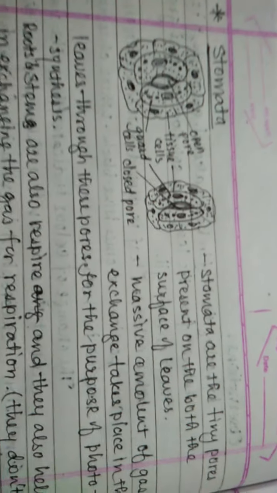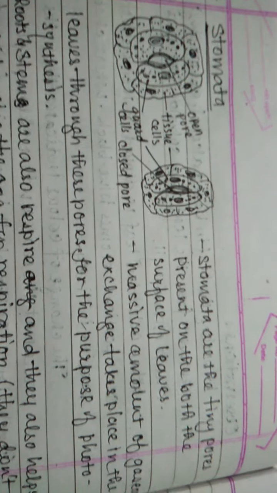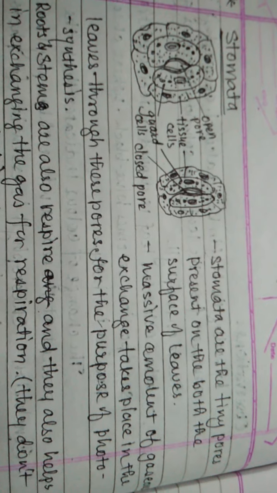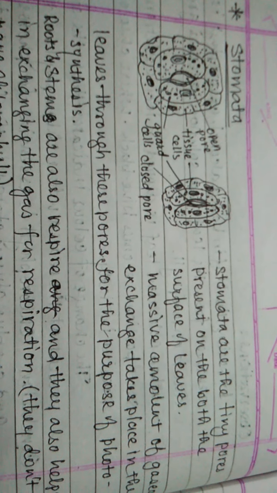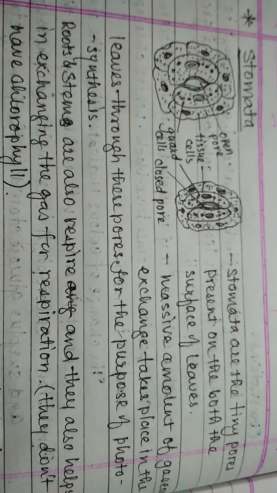Now, stomata. The stomata are the tiny pores present on both surfaces of the leaves.